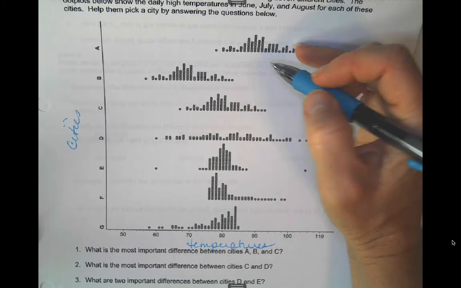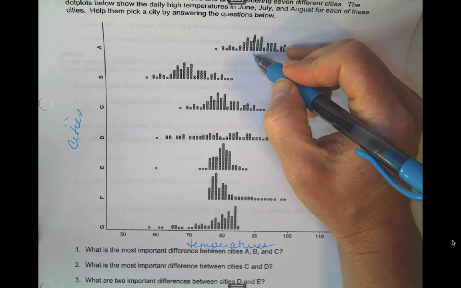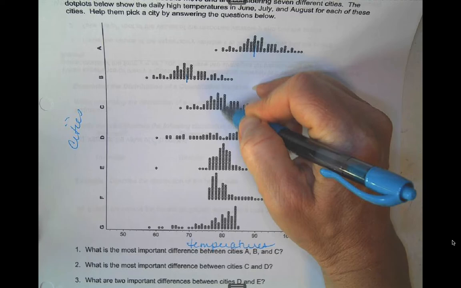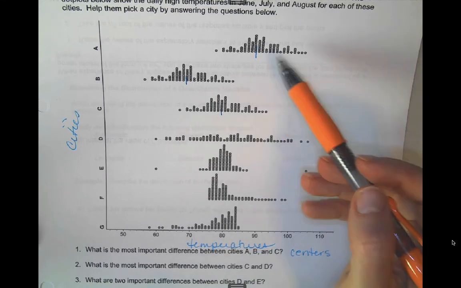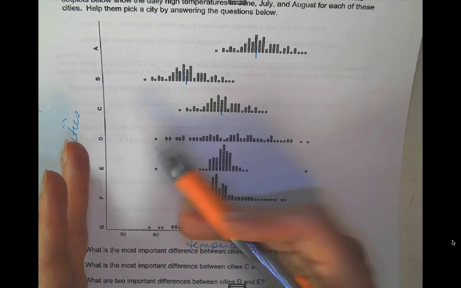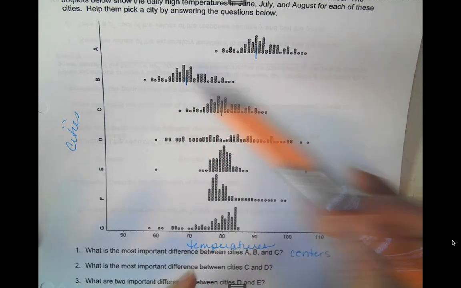All right, if you did your pre-reading, you are familiar with the acronym SOCS. So that's kind of what this is getting at right here. If you look at number 1, it says, what's the most important difference between cities A, B, and C? The biggest difference here between cities A, B, and C is where they are centered. So their centers are really the biggest difference here. The middle of these distributions, A has the highest center. B has the lowest center. So A is going to have higher temperatures in the summer than B is going to have.